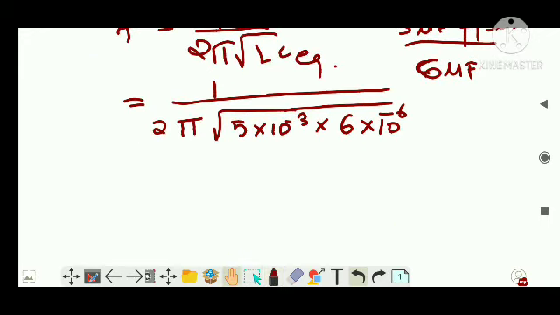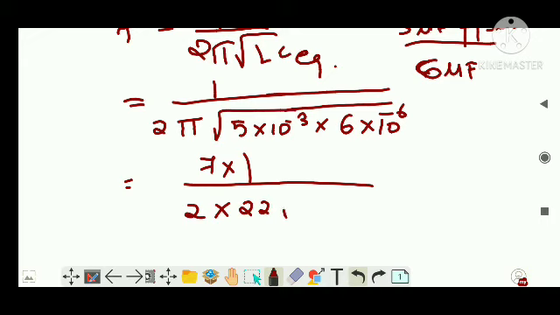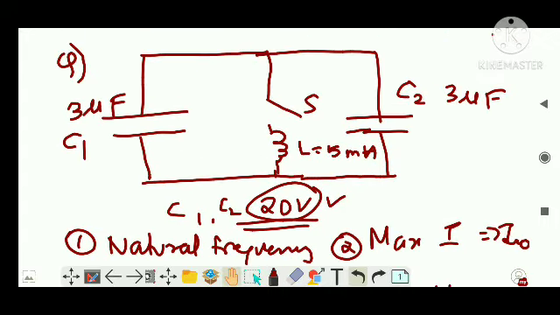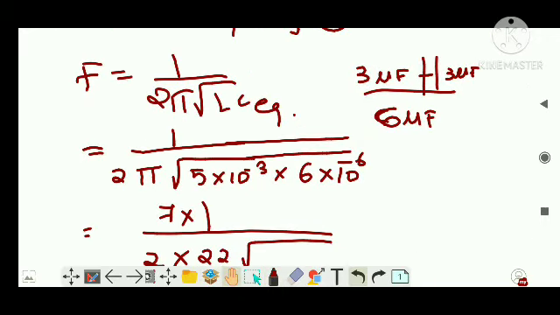So that is equal to 1 by 2 into 22 by 7, so 7 goes up, 22 root. Okay, I'm going to change the value. Sorry guys, I want the answer to look good. Let's make this one as 2, so that the equivalent capacitance will be 3 plus 2, that is 5. 3 and 2 are in parallel, so this is 5 microfarad.